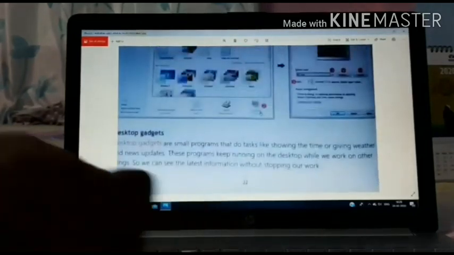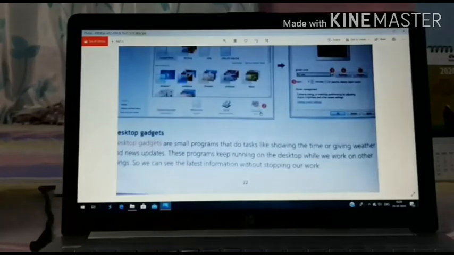Desktop gadgets are small programs. It is just like a small program that does tasks like showing the time or giving weather. Suppose we want to see the timing on the left corner of the screen.